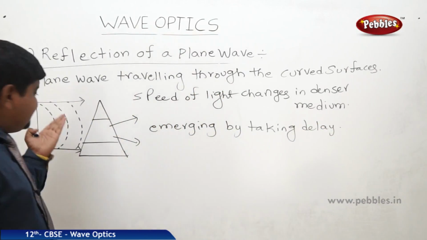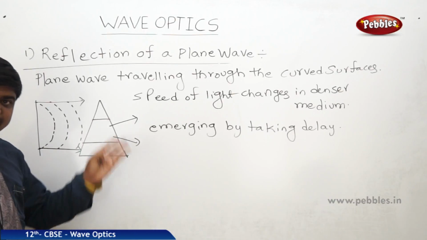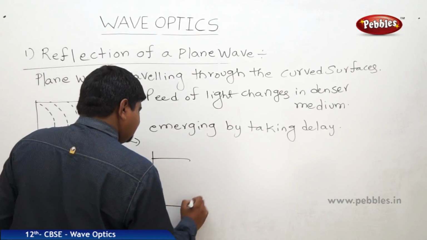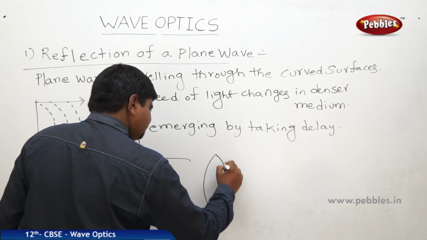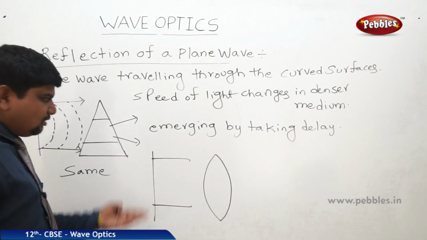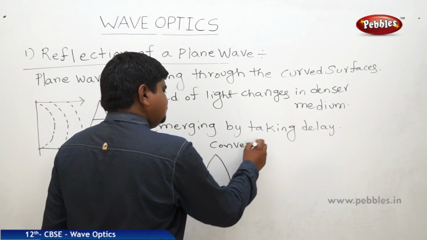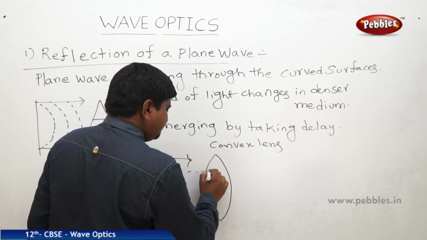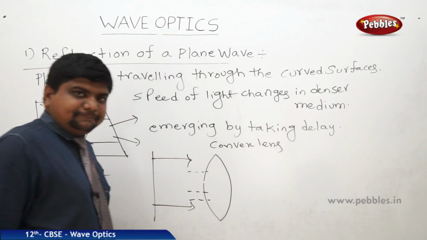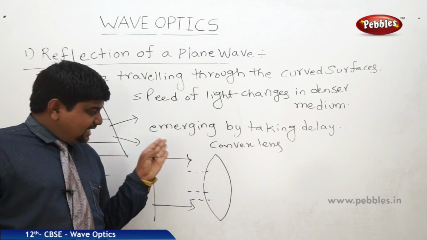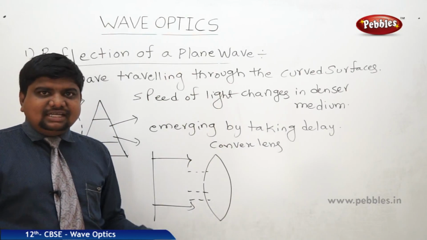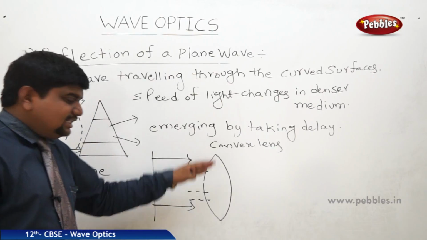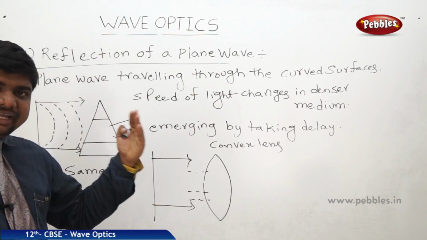The same thing happens if the same type of plane wavefront is traveling through lenses. Maybe it is a convex or concave lens, whatever it may be. It's a convex lens, we know that. Again, the lowest portion of the wave travels through the thickest portion of the lens. If the same light passes through a concave or convex lens, there is a delay because of that curve and the more curved nature. So this phenomenon is called the delay propagation of the light.